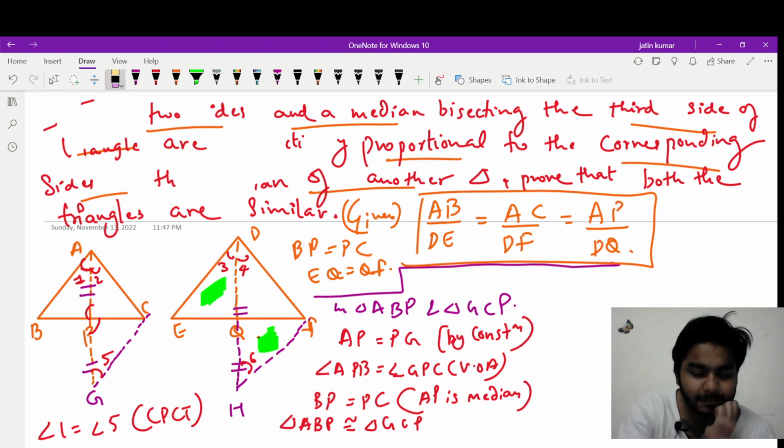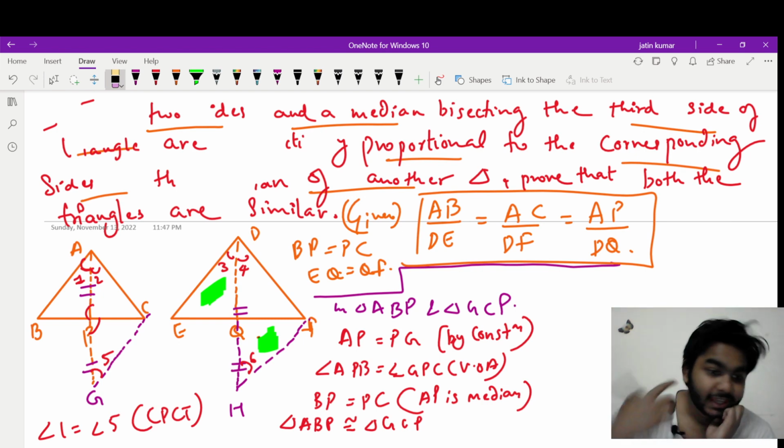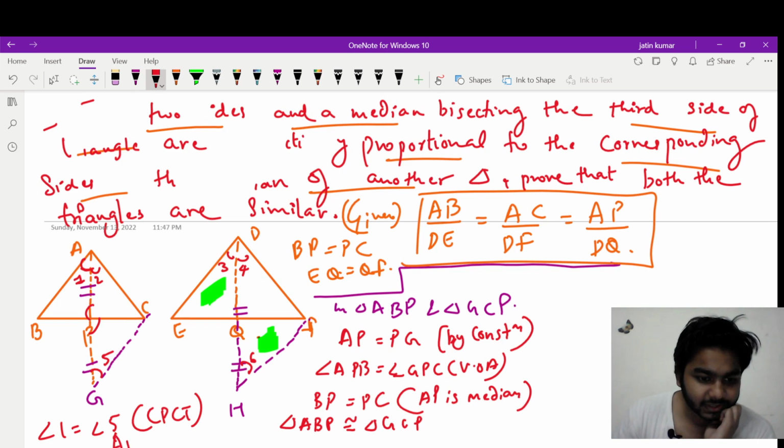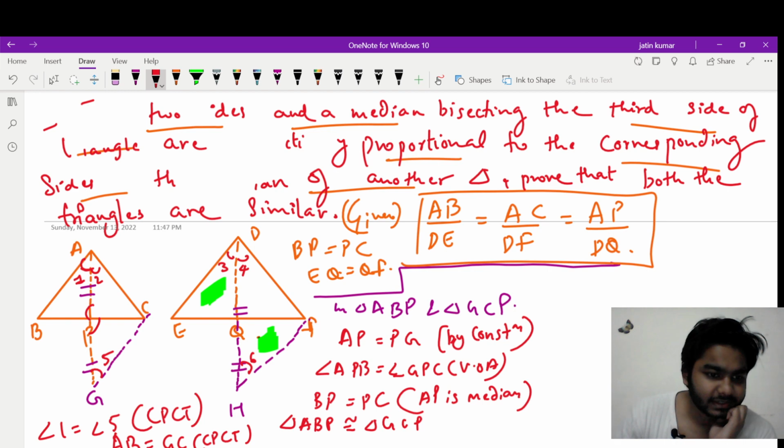See, AB will become equal to GC also. AB will become equal to GC. Let's see whether it works. Yes, it started working. AB will become equal to GC by CPCT. CPCT. This AB will become equal to GC.